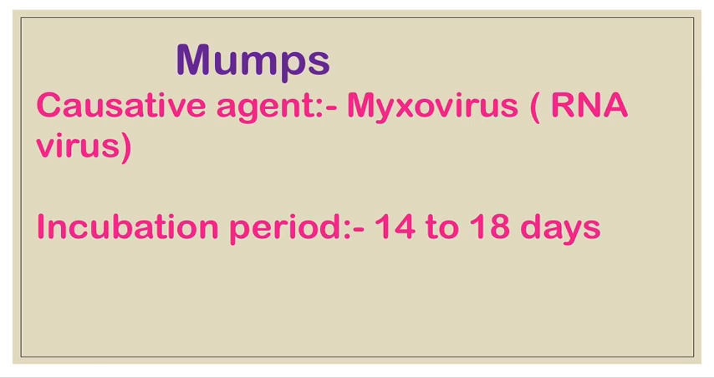Next one is mumps. In mumps, the causative agent is myxovirus parotiditis. Myxovirus is also an RNA virus, and its incubation period is 14 to 18 days. Its mode of transmission is droplet infection. Clinical features include pain and swelling on either one or both sides of the parotid gland, earache, fever, headache, and pain and stiffness on opening the mouth. These are the symptoms of mumps.